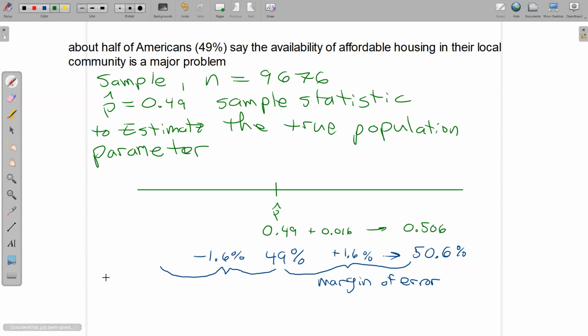Heading the other way, let's see, minus 1 would be 48, minus 0.6 would be 47.4 on this side. And I'm going to write that in blue for percent. 47.4%, or as a decimal, 0.474.